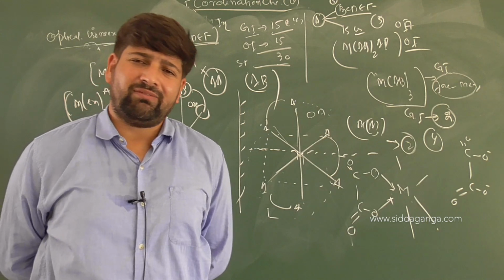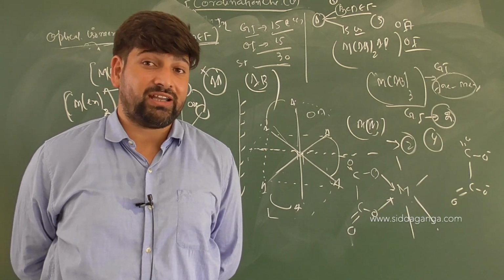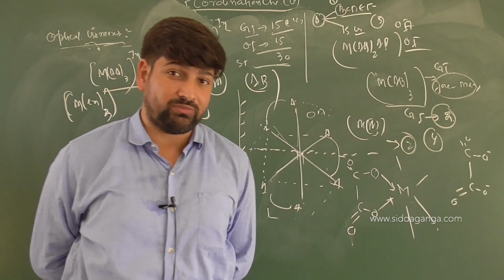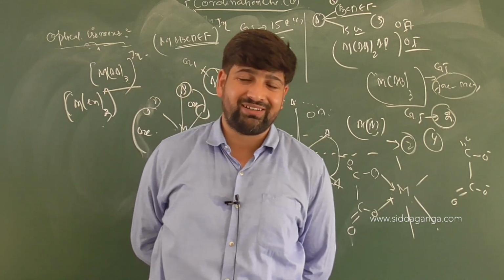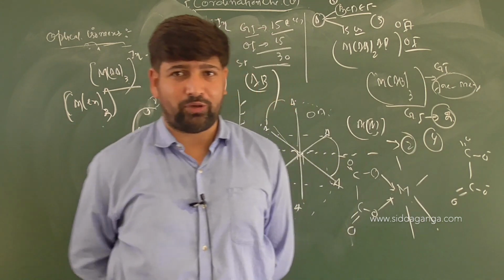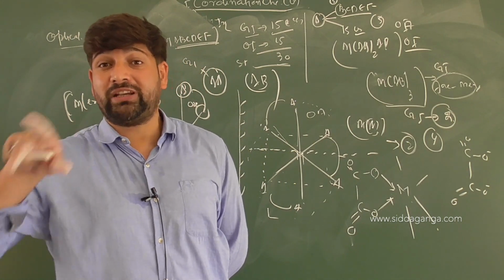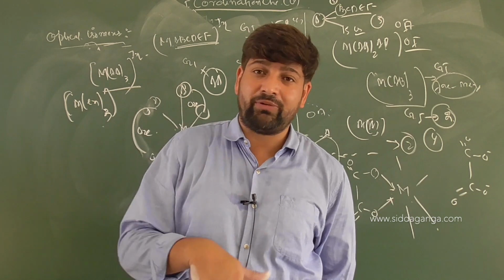Am I clear? So whenever you see any formula, you need to see whether a plane of symmetry is available or not. So you saw in a complex MABCDEF, it's possible. You saw in complex MA4B2 type, it's possible. Yes or no? What about MA4BC type? Again possible. But now with respect to what? BC. But same, cis will be optically active, trans will be optically inactive.